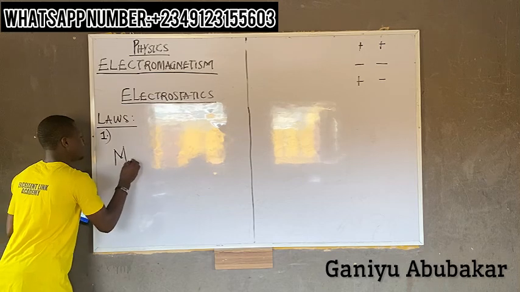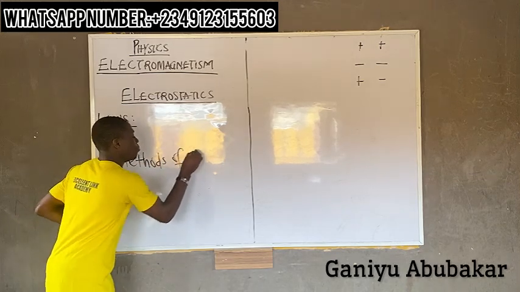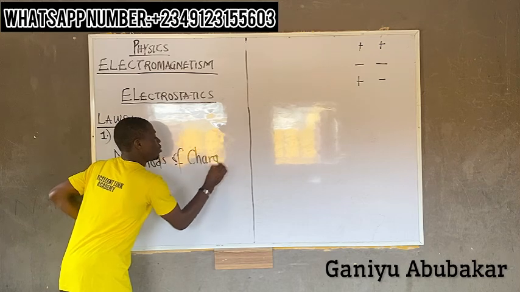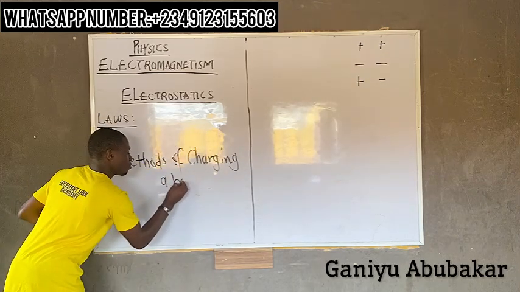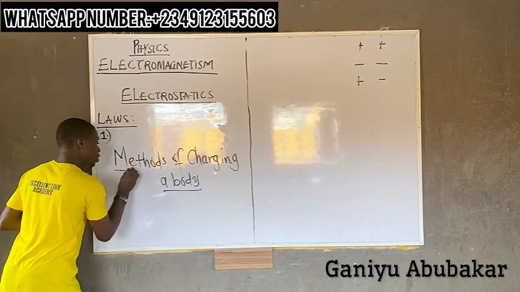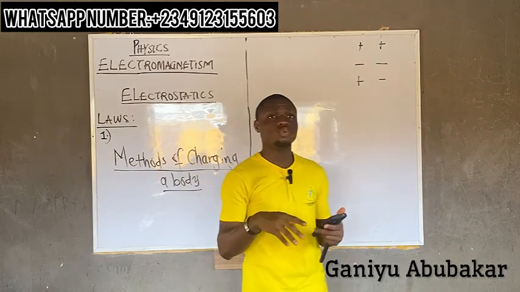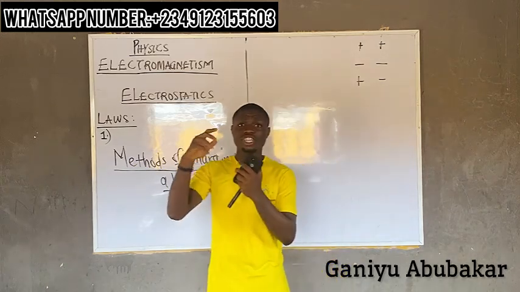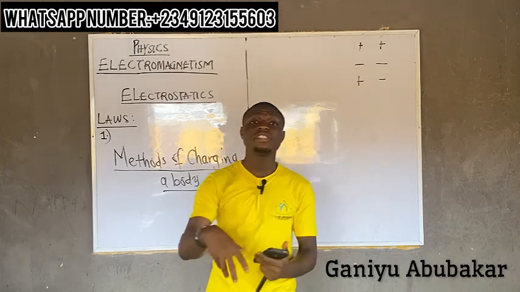Let's look at the methods of charging a body. When it comes to methods of charging a body, there are three distinct methods.